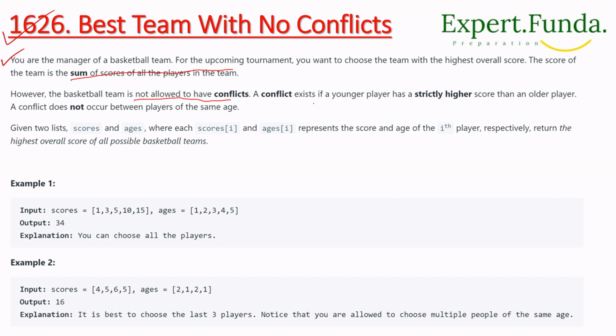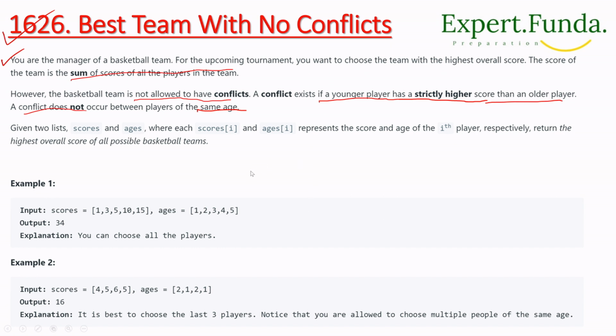A conflict exists if a younger player has a higher score than an older player. This is the conflict. A conflict does not occur between players of the same age, so if there is the same age, there is no conflict. Conflict will happen only if a younger player has a higher score.